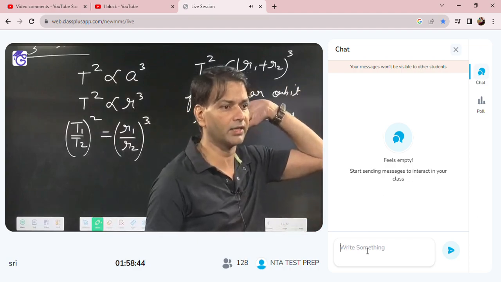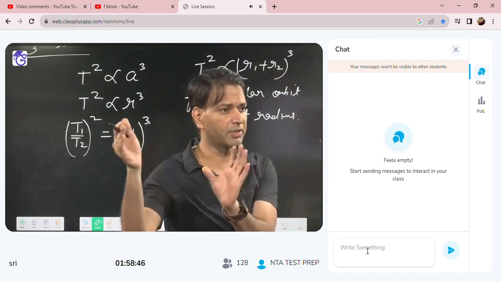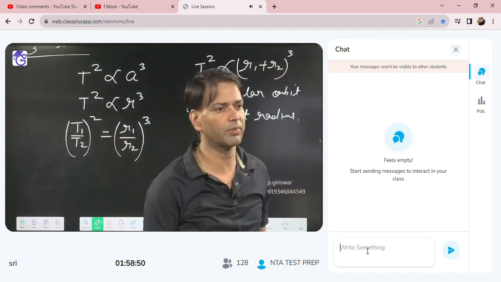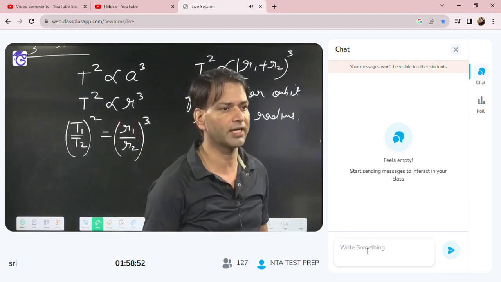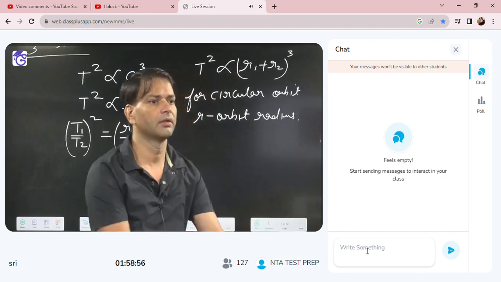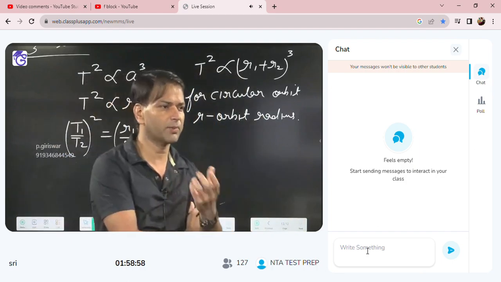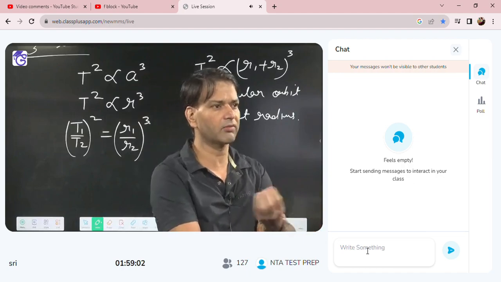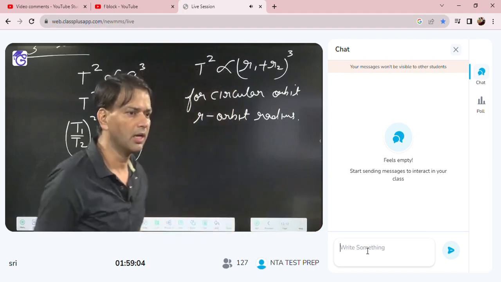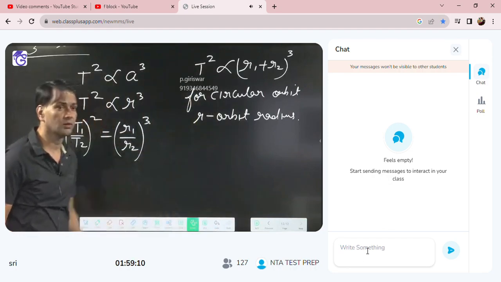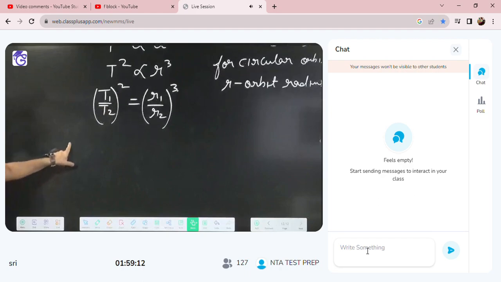Okay. So in the third law, earlier I have written minimum distance R1, maximum distance R2, so the length of the major axis 2a is equal to R1 plus R2, as in the first law. So A is R1 plus R2 by 2, but 2 is a constant. So for proportionality directly I can say R1 plus R2 whole cube. Understood or not? Okay.